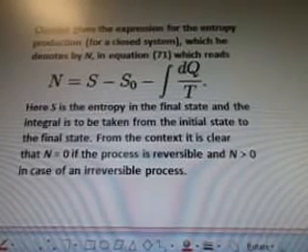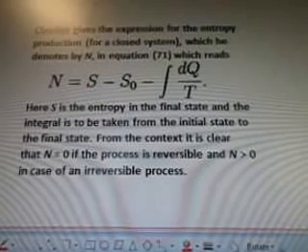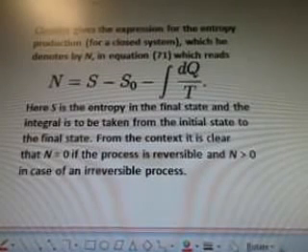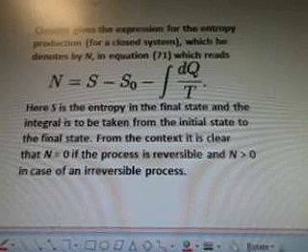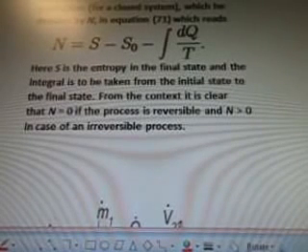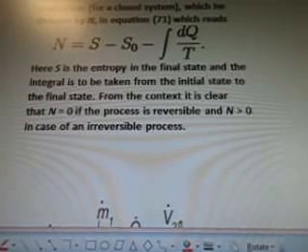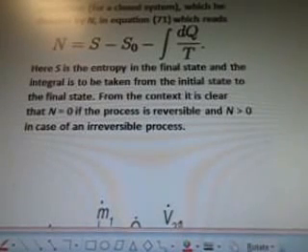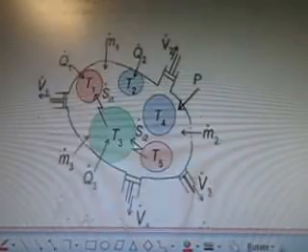Well, there's the equation there. I don't know how to read it. Here, S is the entropy in the final state, and the integral is to be taken from the initial state to the final state. From the context, it is clear that N equals 0 if the process is reversible, and N is greater than 0 in the case of an irreversible process.